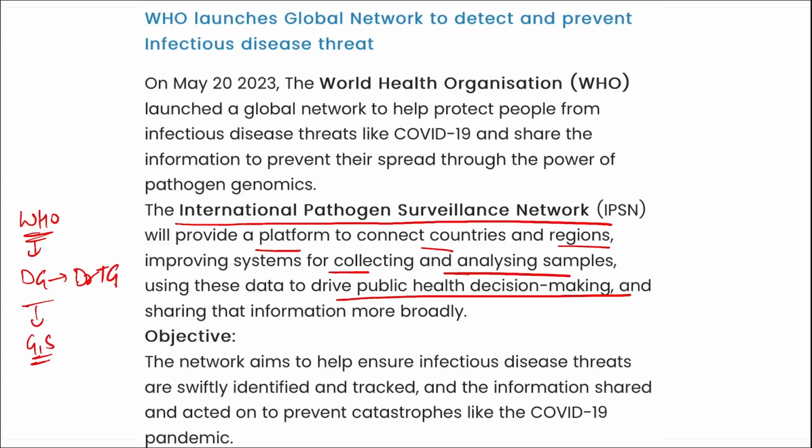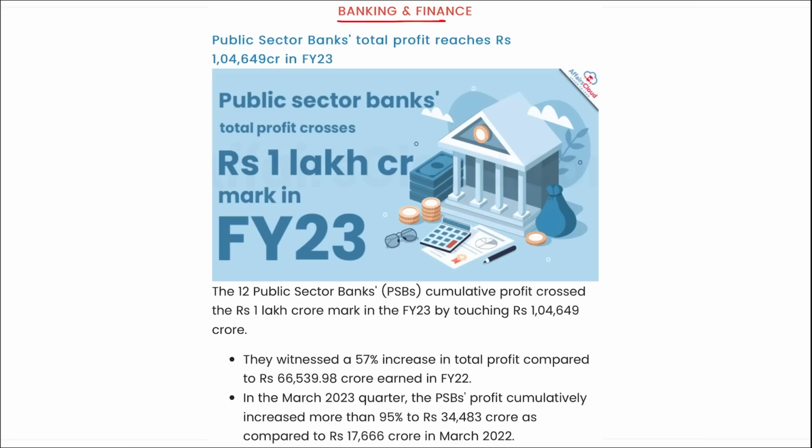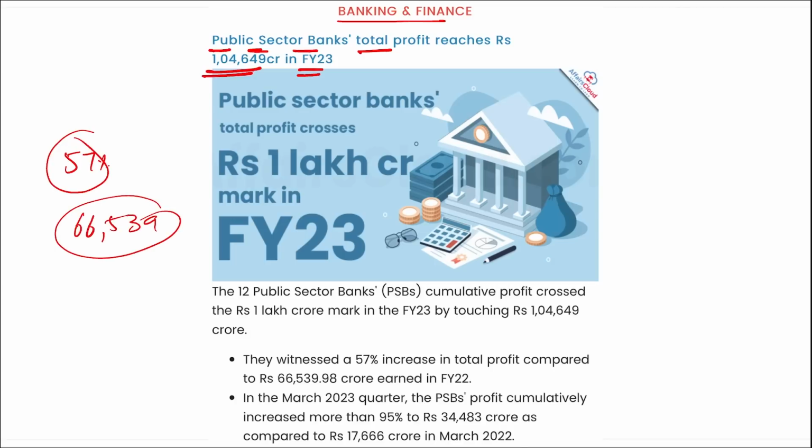Next is banking and finance. Public sector banks recorded a total profit of rupees 1,04,649 crore in fiscal year 23. Right? They witnessed a 57% increase in total profit compared to 66,539 crore rupees in the fiscal year 2022. So in fiscal year 2022, the profit was around 66,000, and in fiscal year 23, the total profit of public sector banks is close to